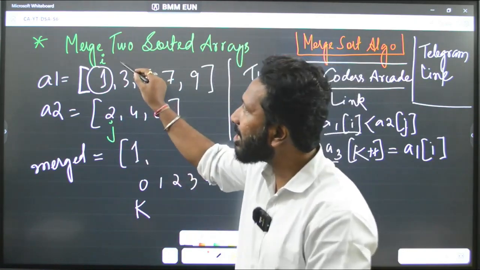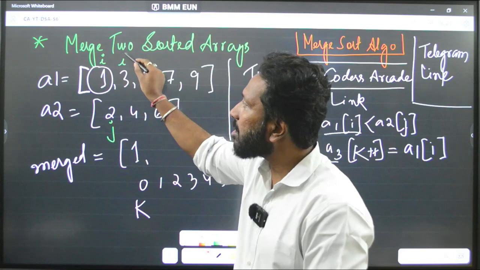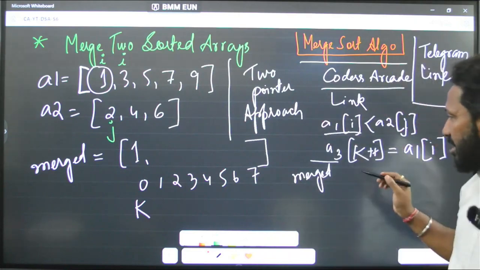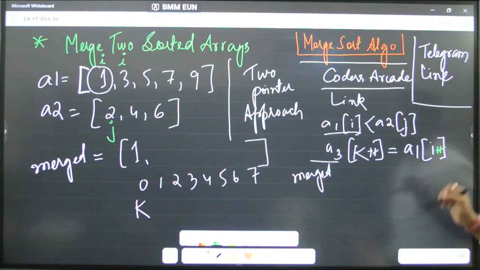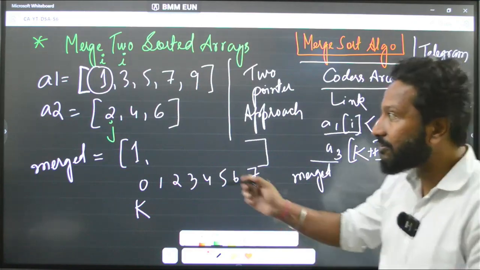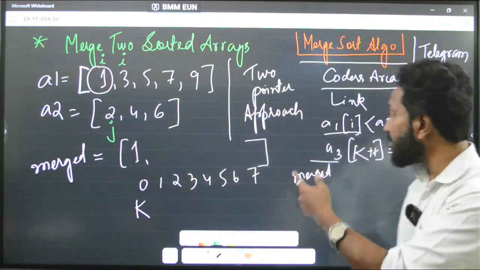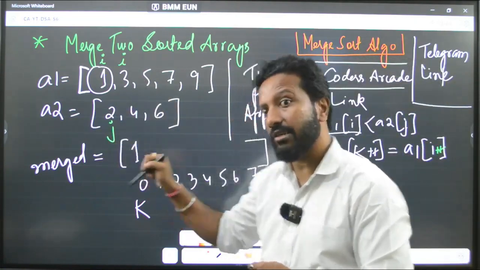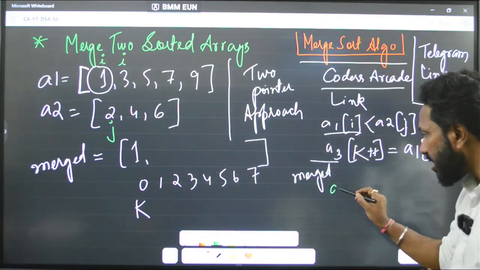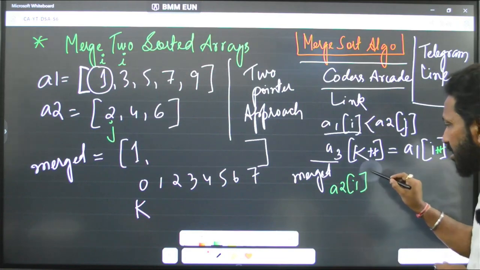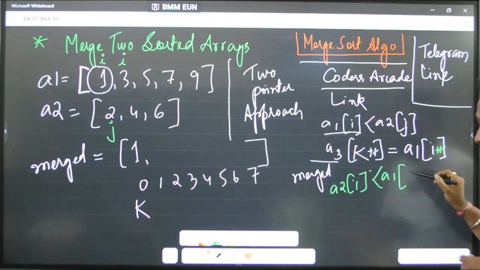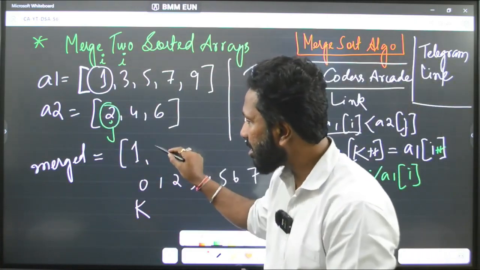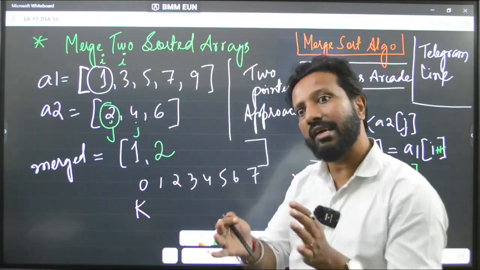Because I am taking this value and putting it here, I will increment the i pointer. So i comes here. j will not change, j will be at that place only. So just see here, i plus plus happens. Now again check this condition. a1 of i is 3, a2 of j is 2. 2 is smaller, so the next condition applies: a2 of j is less than a1 of i. Then you will store this number here, and j will go here. Got it? That is how it keeps on working.